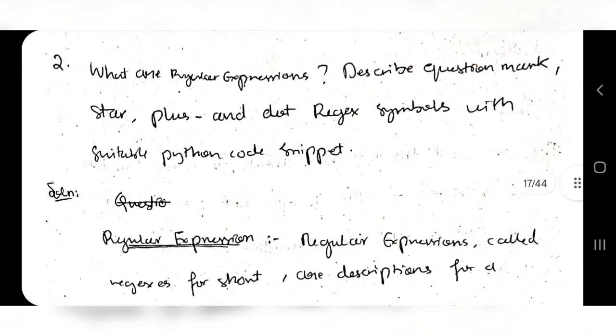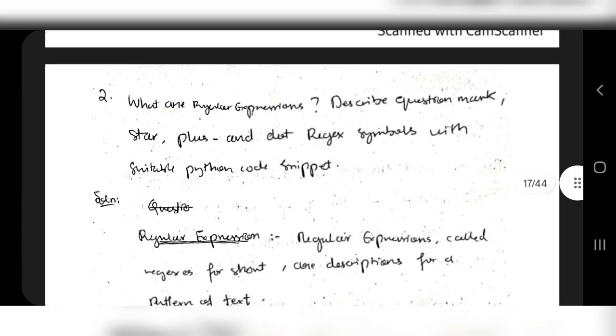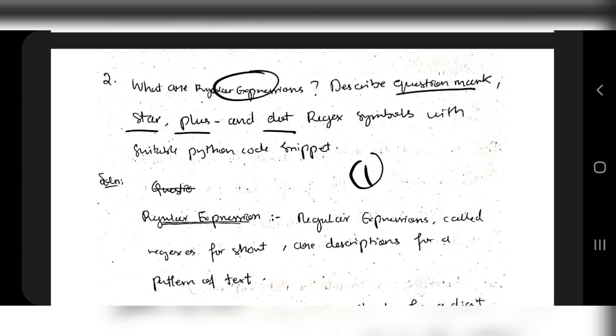The second is: what is a regular expression? Describe the question mark, star, plus and dot regex symbols with a suitable Python code snippet. Note down what they have asked. The first thing is what a regular expression is. The second is that we have to describe four things: the question mark, star, plus and dot regex symbols. So it can be for 8 to 10 marks. I forgot to mention that.